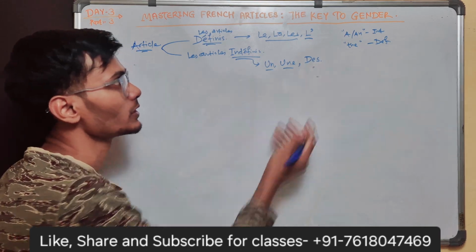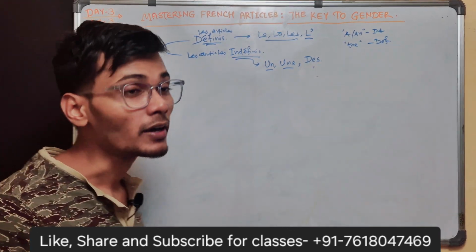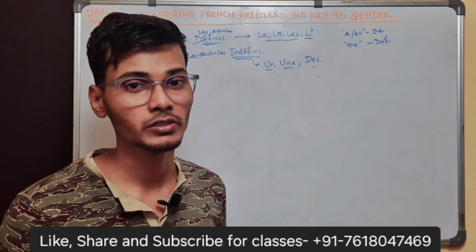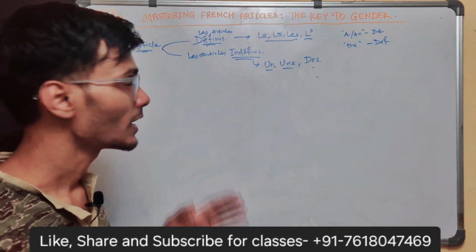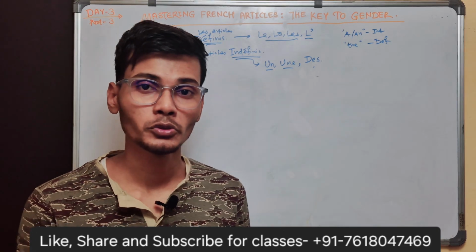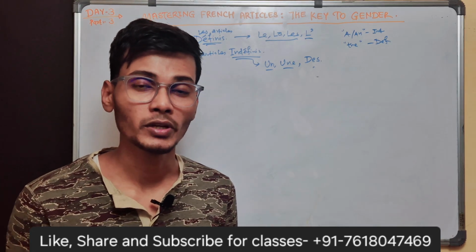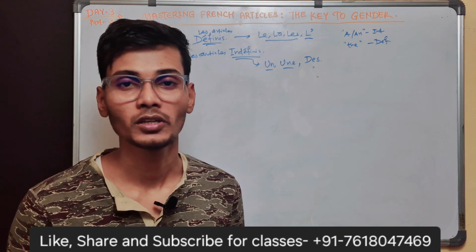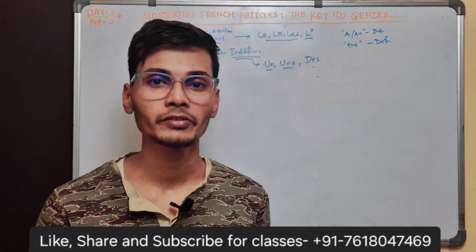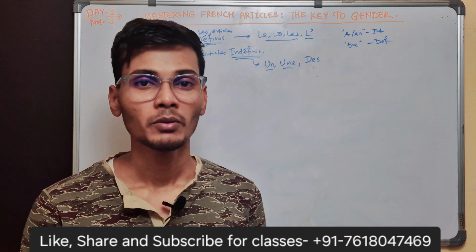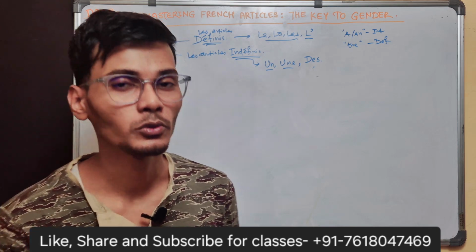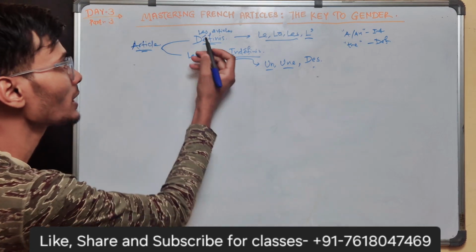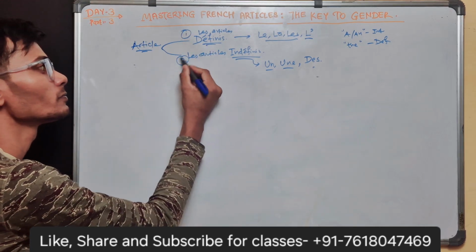So un, une, des. First of all, let me explain what is the utility of using these articles. Why are you supposed to use them? Because articles are something that you use to introduce a noun. Whenever you introduce a noun, almost in every case, you have to put an article, whether definite, indefinite or partitive. We'll look into it. But before introducing a noun, you need to add an article before it.